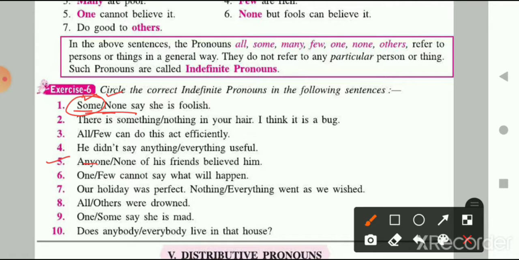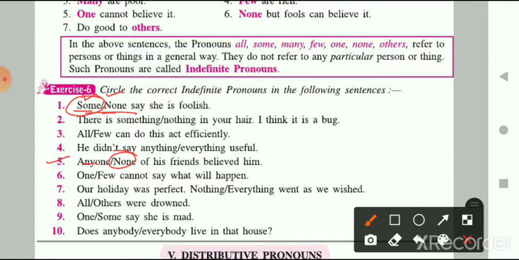So let's do the first part first. "Anyone of his friend believed him." So the sentence is not making any sense. But when you include "none of his friends believe him," it means that no one of his friends is believing him. So what is the answer? None of his friends believed him.